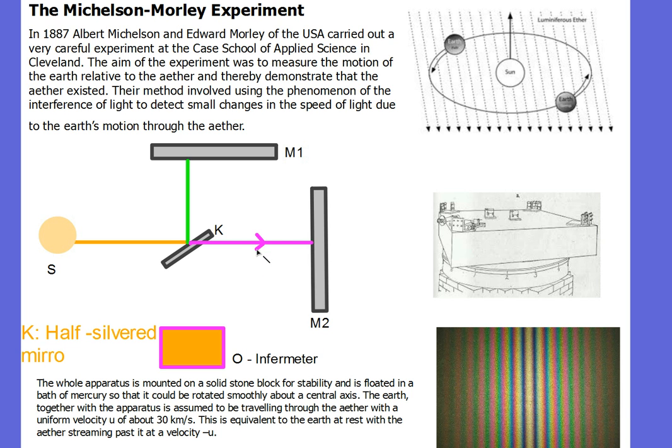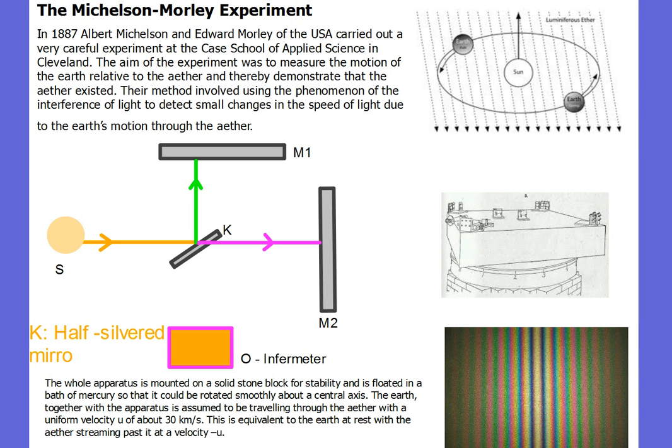Half the light's going straight through, half the light's being reflected upwards, and here is our original beam of light coming out. So that light has been split in two. This wave of light has now been split into two subwaves of light. And don't forget that light is a wave. So light being a wave, it's just like a waveform, and these would be waveforms as well.